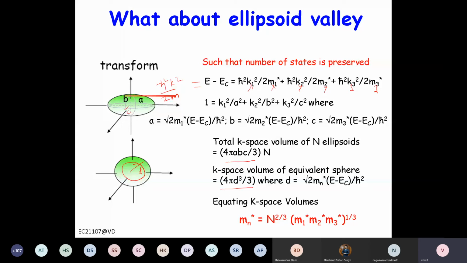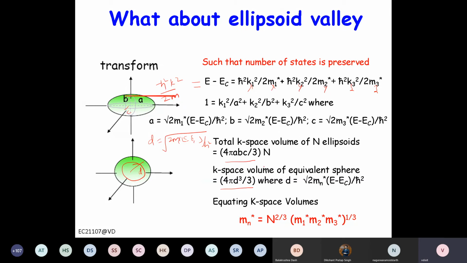So these contours are basically denoting the same energy. If you go to a certain energy E, then the volume enclosed will be 4 by 3 pi d cubed here, and here it will be 4 by 3 pi abc. If you divide this by E minus EC, you can write k1 square by A square equal to k2 square by B square equal to k3 square by C square. So ABC will be root of 2m times E minus EC by h bar square. Similarly you can do for the spherical one, so your D will be root of 2m E minus EC by h bar square.